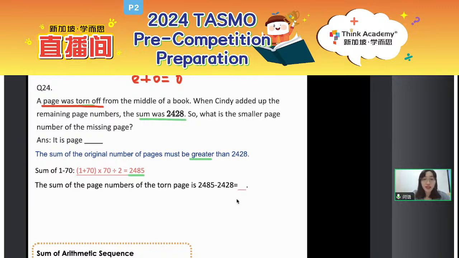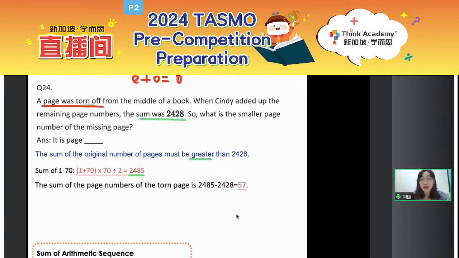Okay, so following this, let's have a look. Then what is the difference? Let's compare 2,428 and 2,485. What is the difference between them? Okay, try it. 4-digit number minus 4-digit number. Do you know what the difference is? 2,485 minus 2,428. That is 57. That means for these two consecutive numbers, if you add them together, you will get 57. And what is the difference between them? The difference is always 1, okay?